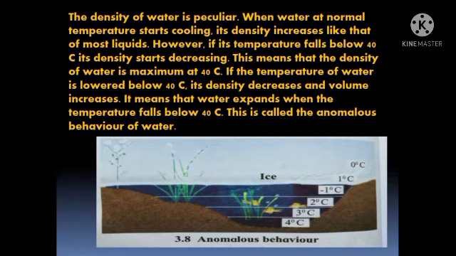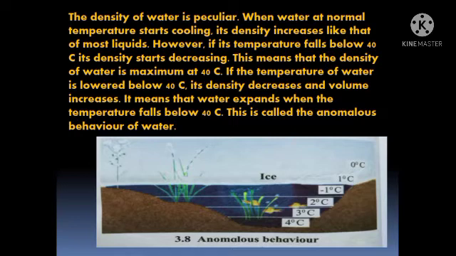If the temperature of water is lowered below 4 degrees Celsius, its density decreases and volume increases. So students, how do we come to know that the density of water is maximum at 4 degrees Celsius? Because when the temperature of water is lowered below 4 degrees Celsius, its density starts decreasing and volume starts increasing.